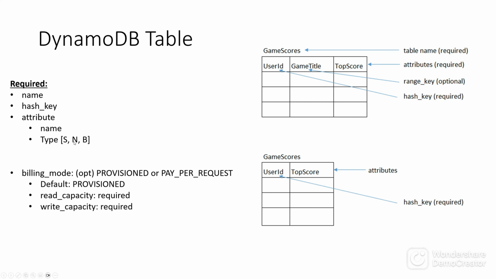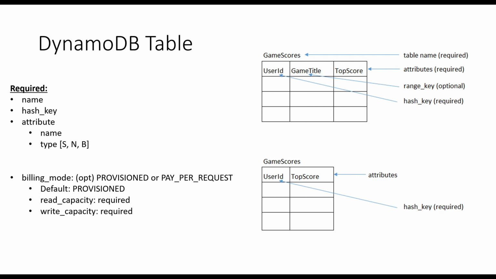Type is S, N, or B. Billing mode is an optional argument. Valid values for billing mode are provisioned and pay per request. Default billing mode is provisioned. If billing mode is provisioned, read capacity and write capacity are required arguments. If billing mode is pay per request, read capacity and write capacity are not required.